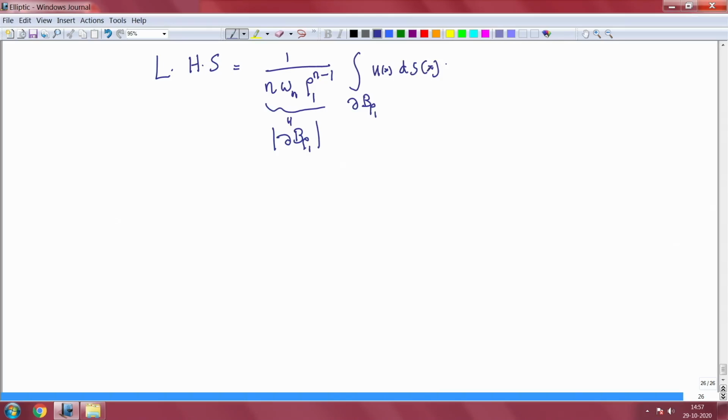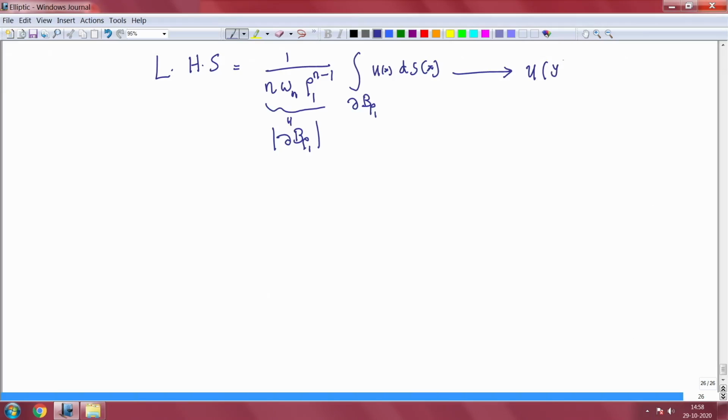And you have seen this average yesterday. Whenever you have some average around a neighborhood, and if that neighborhood shrinks and if u is continuous, it will go to its boundary value. So this will go to u of y, as rho 1 tends to 0.